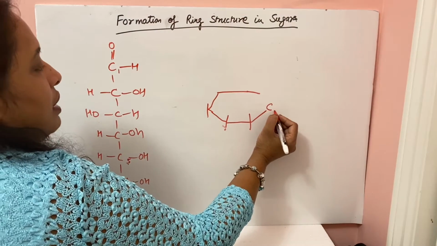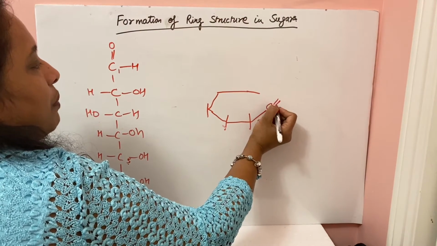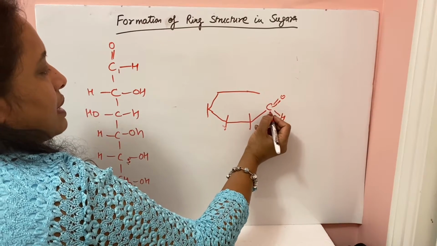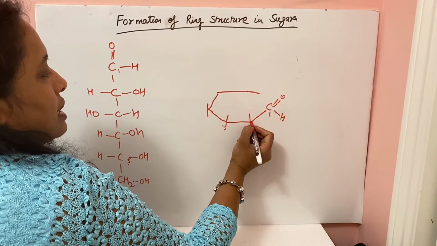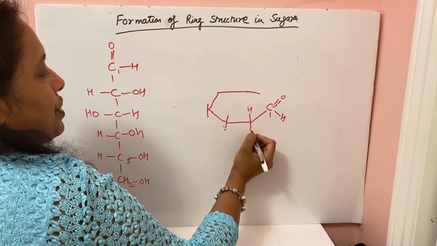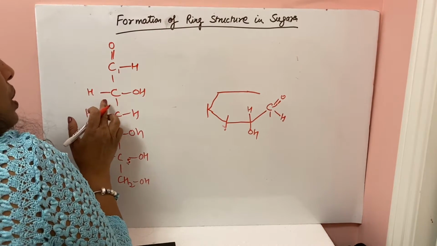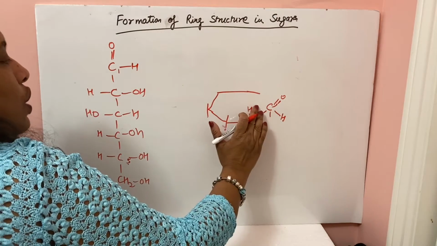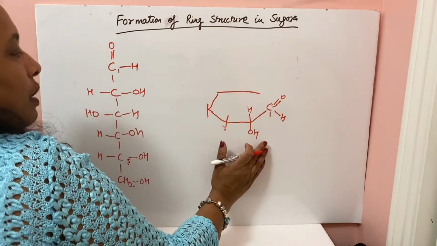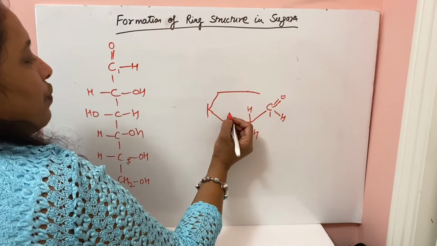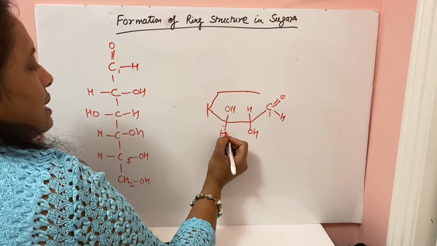This is the first carbon. I'll write H double bond O. This is your aldehyde group. This is the first carbon. Then this is the second carbon, C, and H and OH. So this is the Fischer projection formula. The left side group will be on the top and the right side group will be on the lower side. So we'll write it like this.